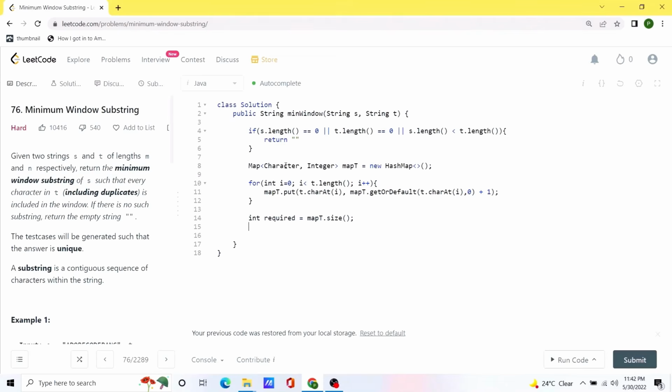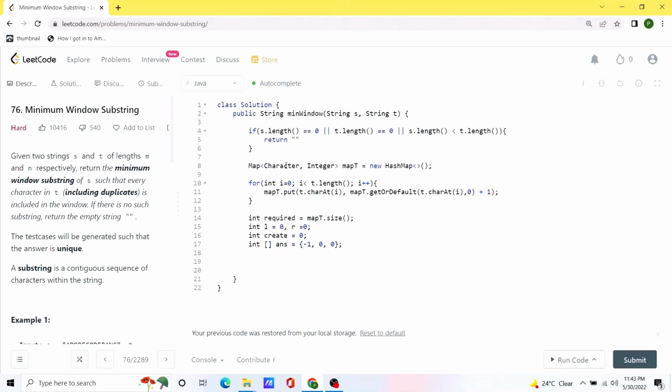Now we are going to initialize a bunch of different variables to keep track of different things. First of all, we are going to initialize variables called left and right to keep track of our 2 pointers. Once that is done, we will create a variable called created that defines the number of characters that we have added so far that are also present inside the given t. And we are going to initialize an integer array to store the value of answer, and we are going to initialize the first value as -1 inside the answer, where we are going to keep track of the length of the current substring, and we are going to have 2 more entries to store the value of left and right pointer, and we are going to initialize those values as 0 as well.